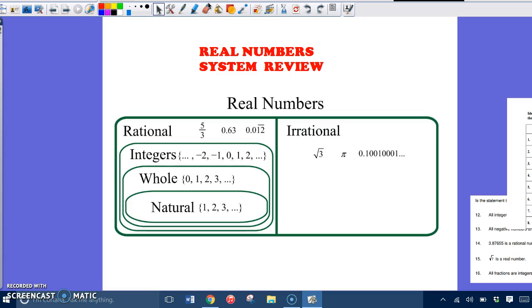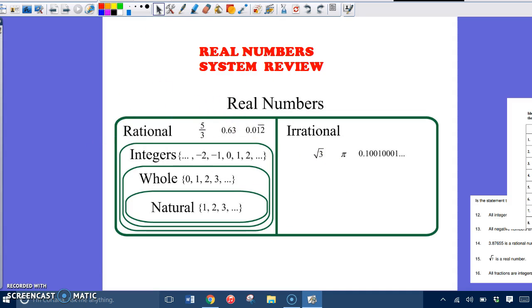Anyway, this portion of the midterm review covers the real number system, and I know everybody hates this part, and I really think it's because of this whole Venn diagram thingy. So I'm going to break it down to you the way I did in class, so it's easier to remember what's what. Okay, so we have to look at it like this.